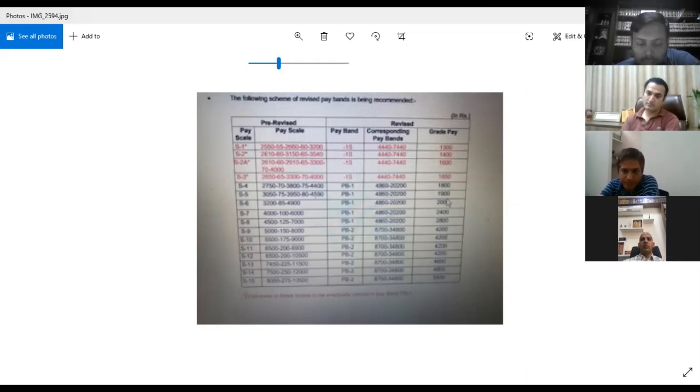Now what has happened in 7th Pay Commission, very interestingly, these 4 pay bands have also been merged, and now the fitment table has been granted by 7th Pay Commission. Just in a second, I will share that with you. The report of 7th Pay Commission itself, I will share with you so that I am able to make you understand from the illustrations given there itself how it has to be calculated.